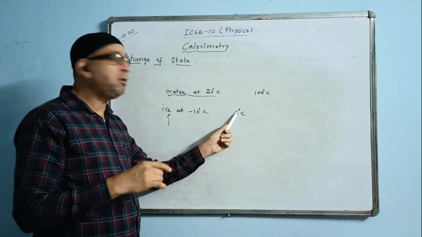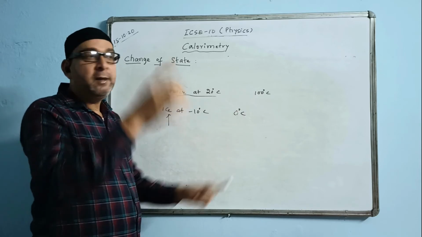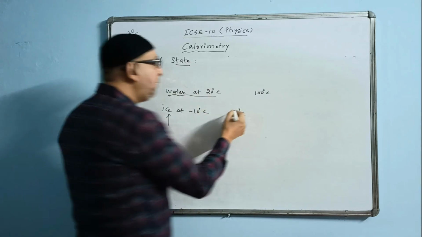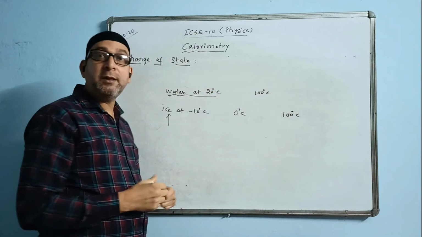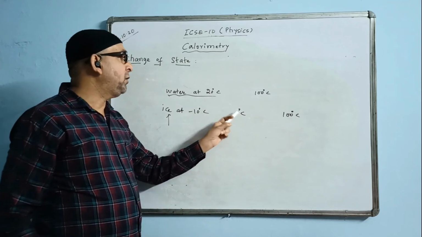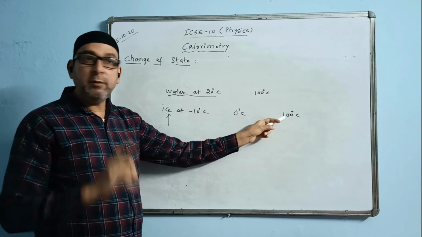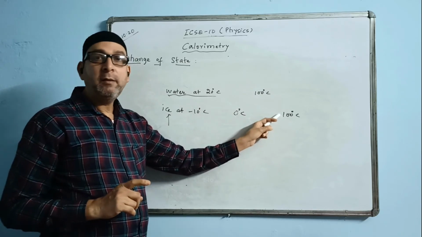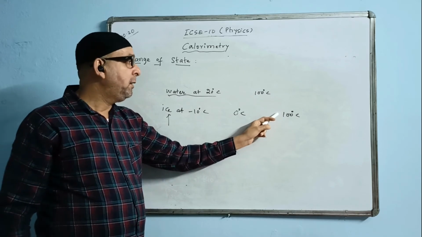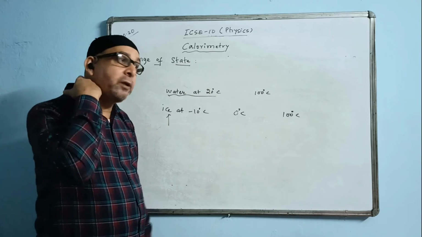Once the ice melts, the temperature of 0 degrees will now become 1 degree, 2 degrees, 3, 4, like that, and keeps on increasing. It will go up to 100 degrees Celsius, where there is another change of state, that is vapor. So from 0 to 100 degrees Celsius, there will only be a rise of temperature, but the state will not change. It will melt into water, and till 100 degrees it will remain water. Once it has melted fully and comes to 100 degrees Celsius, there also you will find water will remain water.